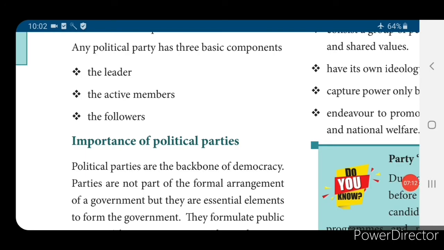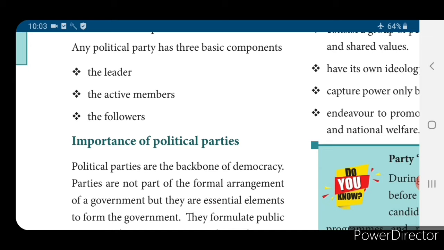Any political party has three basic components. What are the three basic components? The leader, the active members and the followers. Any political party will have a leader. Yes, one person will be called a leader. Active members: under that one person, so many persons will be working under him. They will obey what is delivered by the leader.